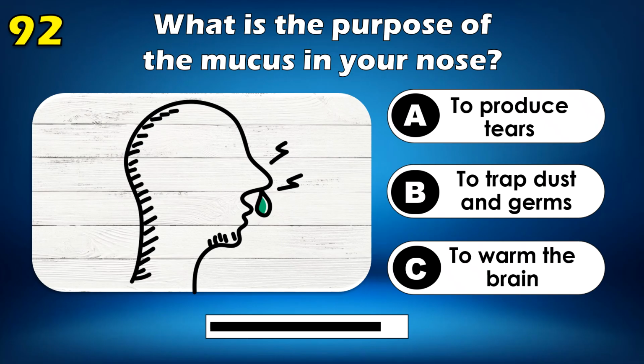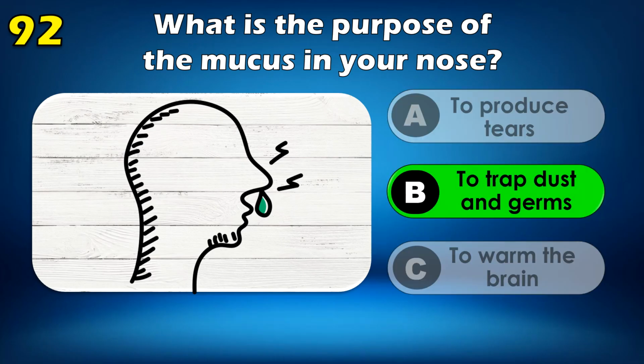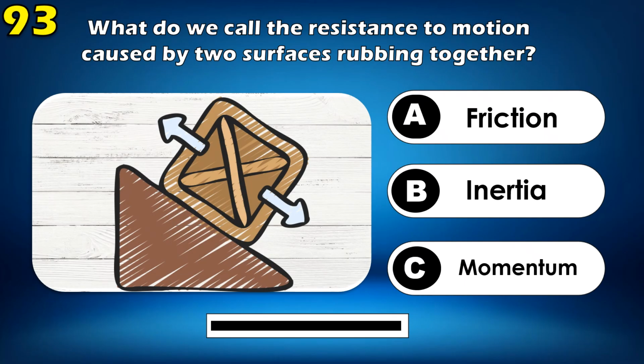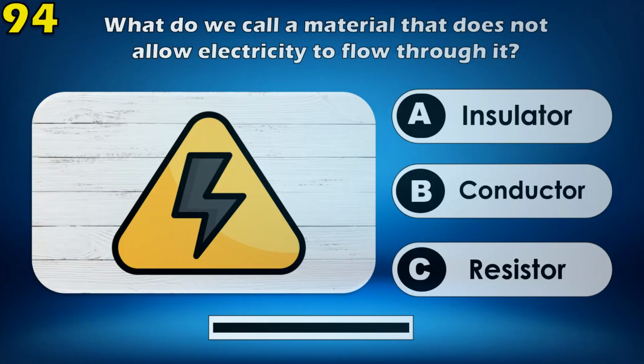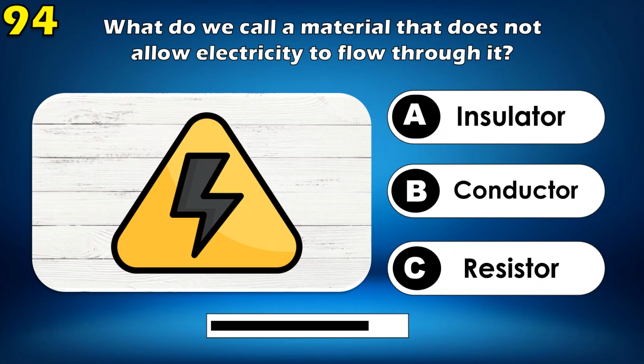What is the purpose of mucus in your nose? To trap dust and germs. What do we call the resistance to motion caused by two surfaces rubbing together? Friction. What do we call a material that does not allow electricity to flow through it?